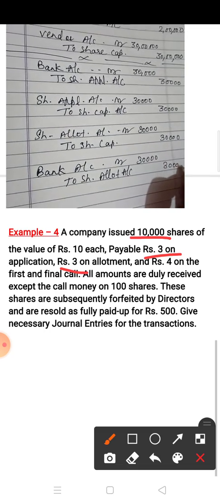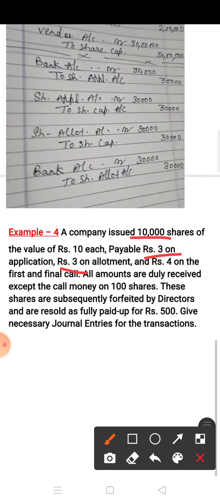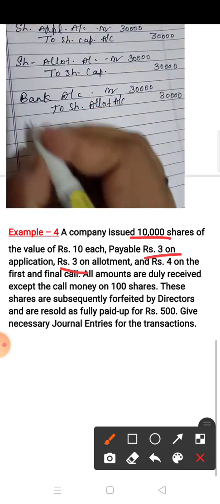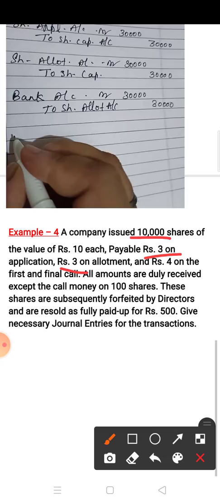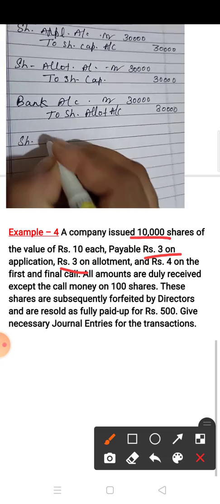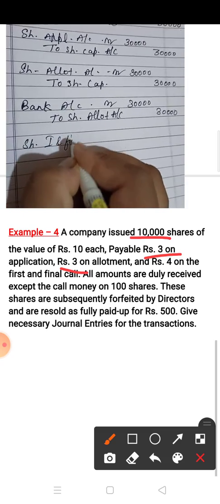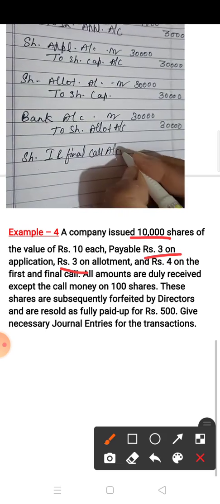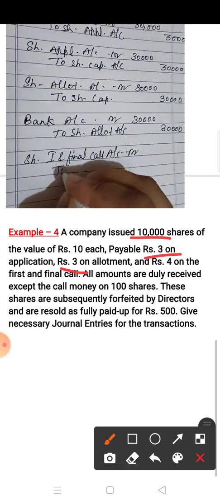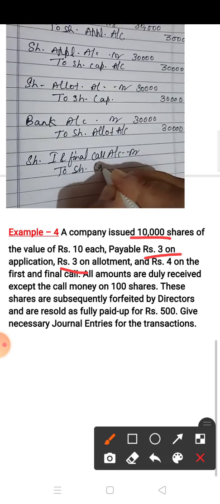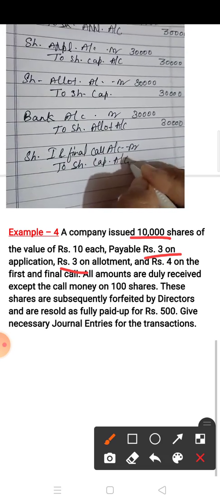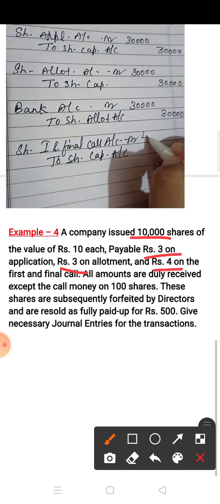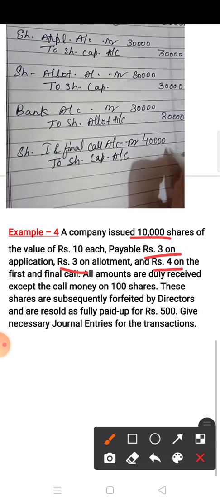Now for call, here calls in arrear is there, so make the entry in this way. First of all, you have to make the due entry. So the due entry is share first and final call account debit to share capital. Now you have to find out the due amount. The call money is rupees 4, so 10,000 into 4, 40,000.